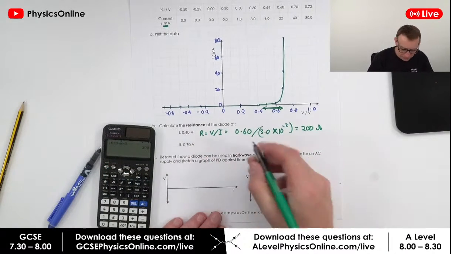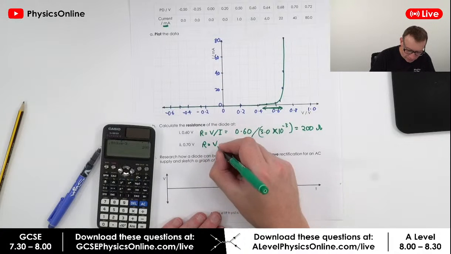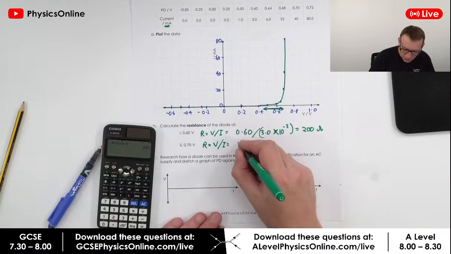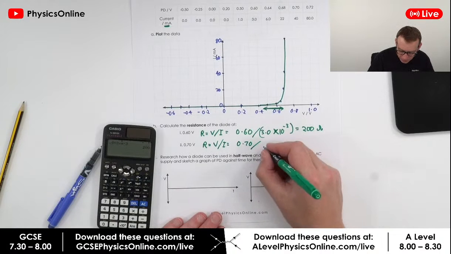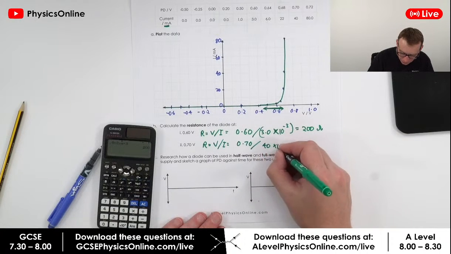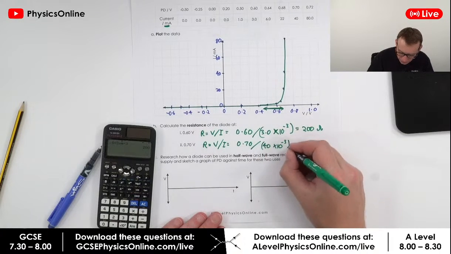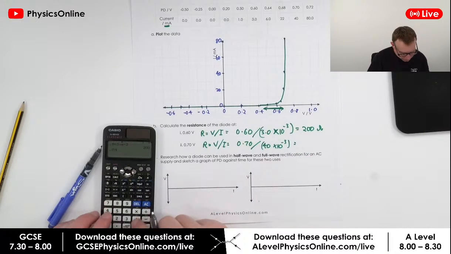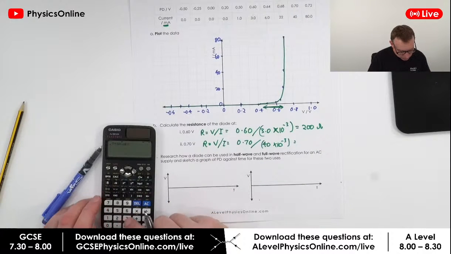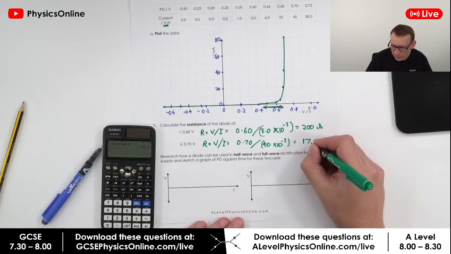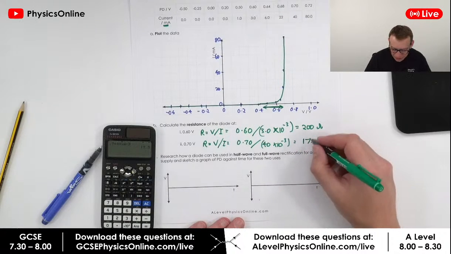At 0.7, we've got R equal to V over I, which is now 0.70 divided by 40 times 10 to the minus 3, and that's equal to 17.5, which is 18.